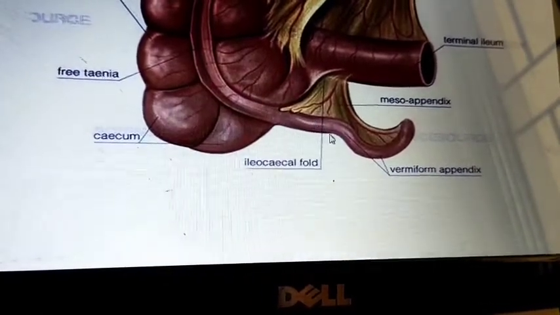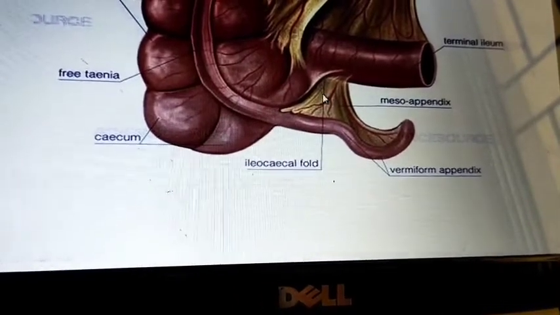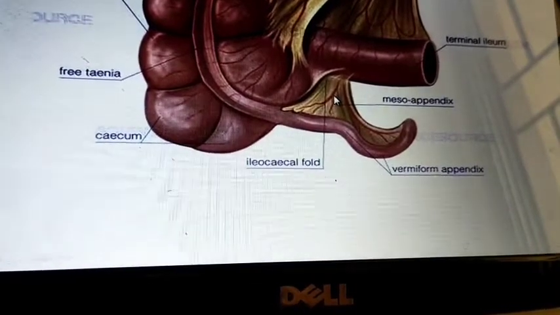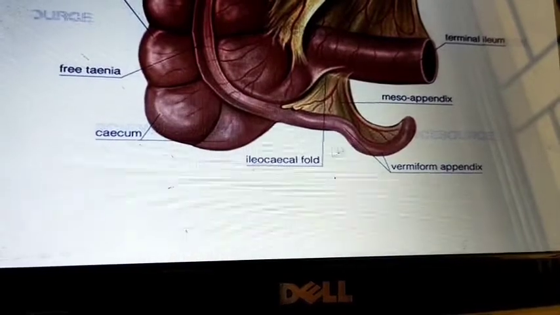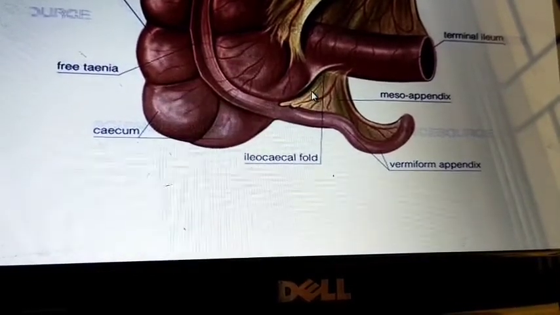This is about the mesoappendix. Meso means the mesentery of the appendix. It is a peritoneal fold that covers the appendix, that's why it is called the mesoappendix.